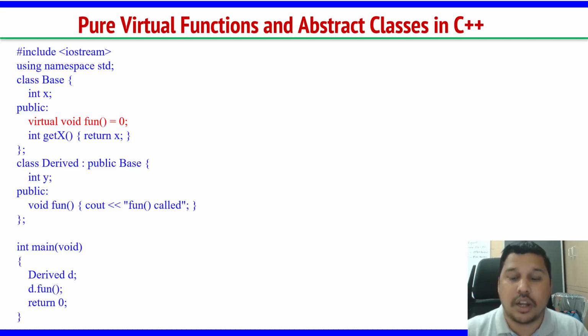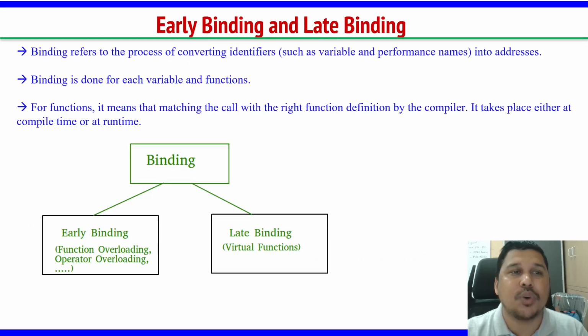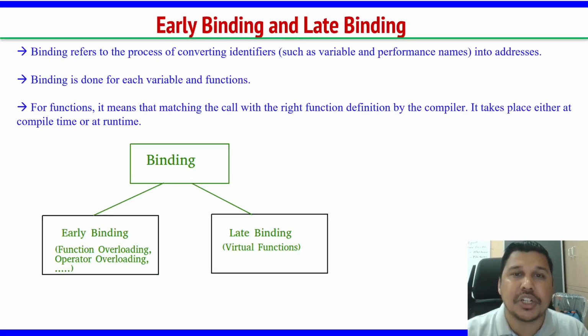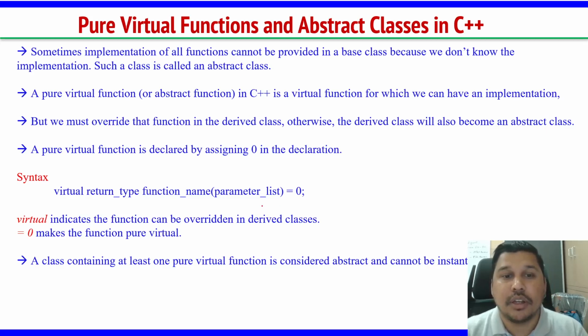So this is your pure virtual function and abstract classes in C++. This also comes under the polymorphism concept, because we are talking about virtual functions here, and one type of virtual function is the pure virtual function. If you declare a function fun in the base class but do not give it any body there, and give its body in the derived class, such a function is called a pure virtual function, and such a class is called an abstract class.